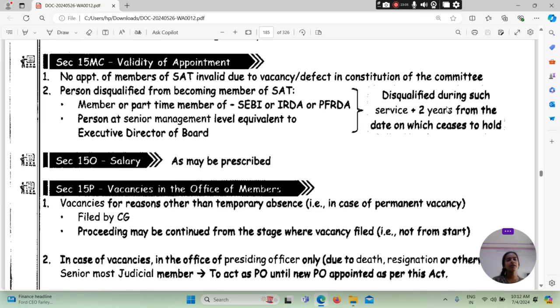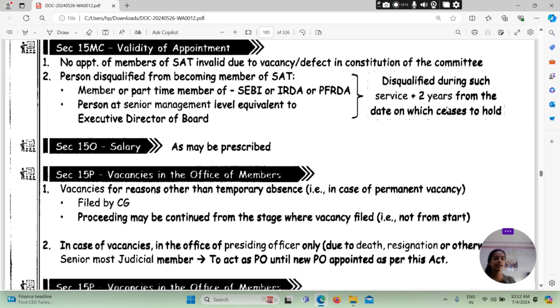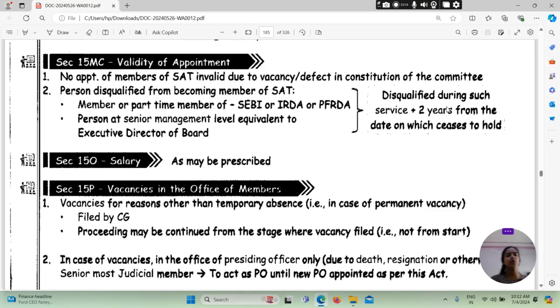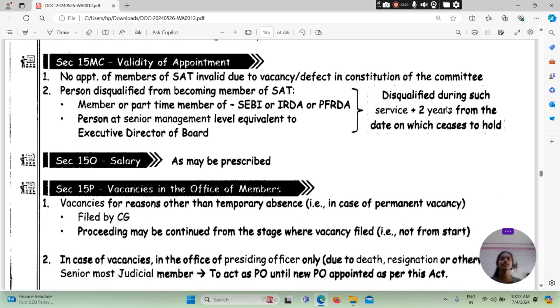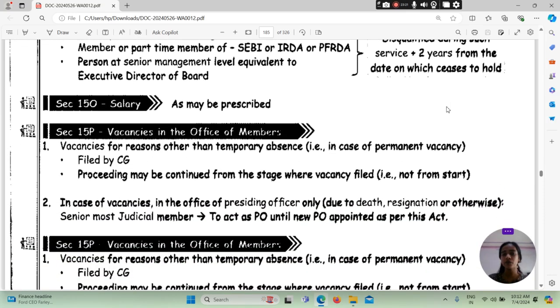Person disqualified from becoming a member of SAT, member or part-time, Sebi or IRDA or PFRDA. Person at senior management level equivalent to executive directors of board. Disqualified during such service plus 2 years from the date on which ceases to hold. Section 150, that is salary as may be prescribed.